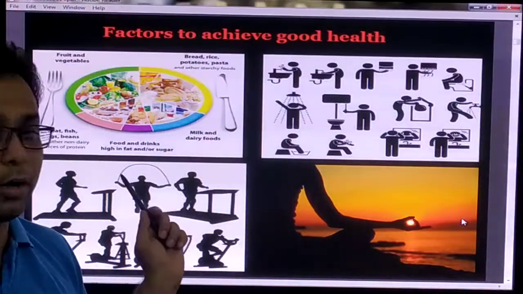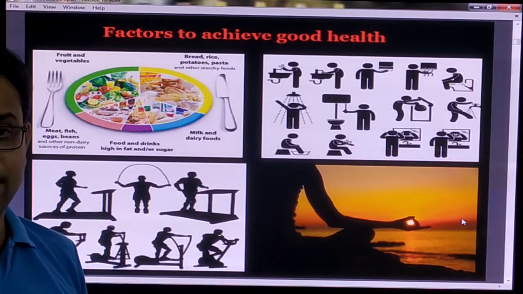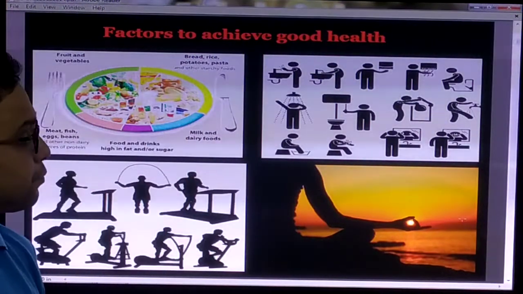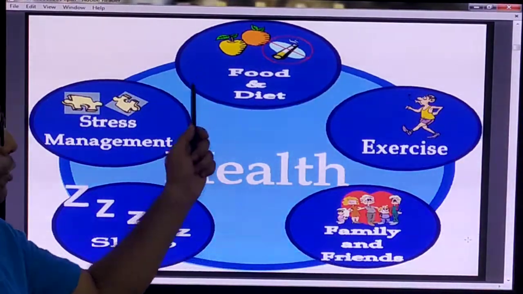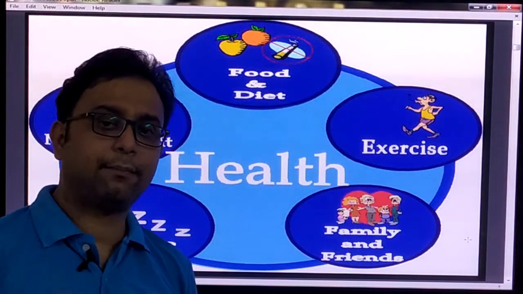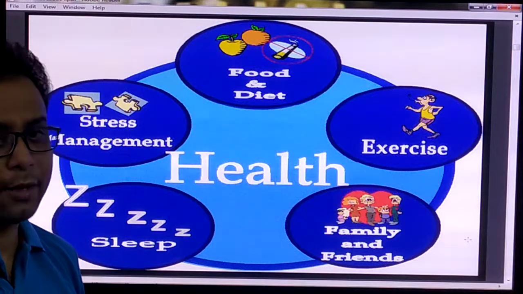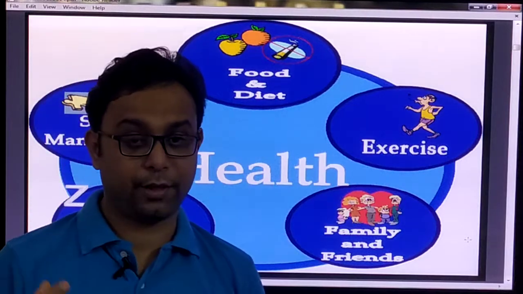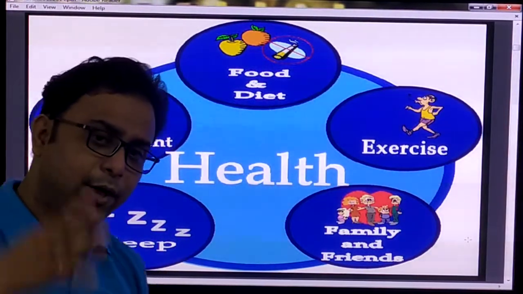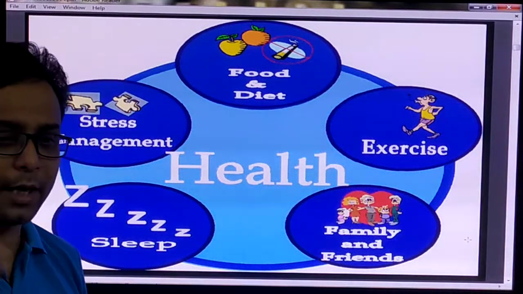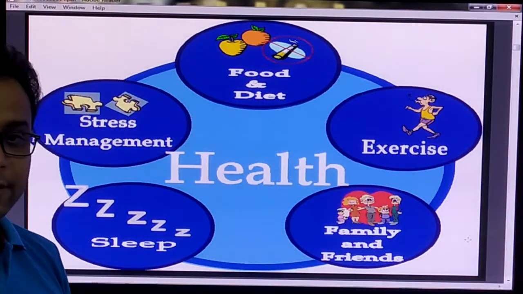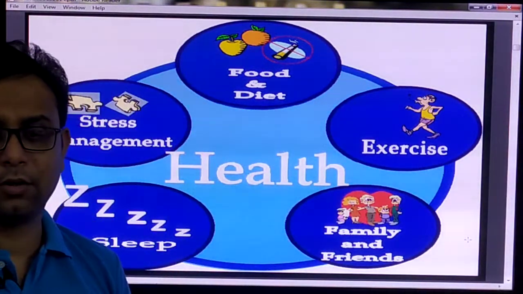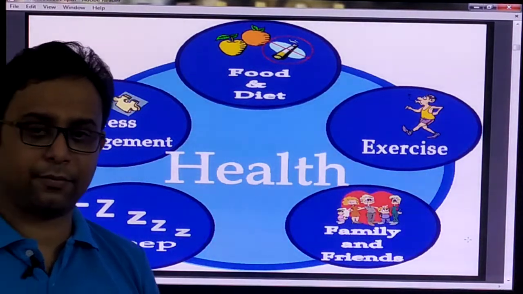So these are the important pillars by which you achieve good health. Number one is food and diet. Always take a balanced and healthy diet and do not eat fast food, right? Another one, exercise is very important in everyday life. Every day you must do some exercise. Another one is family and friends. You must spend some time with your friends and family to achieve a healthy life.